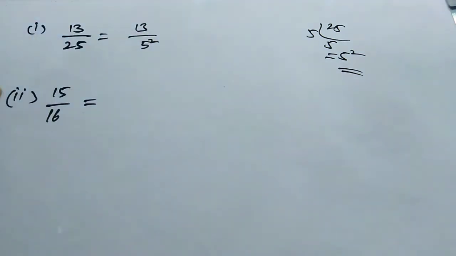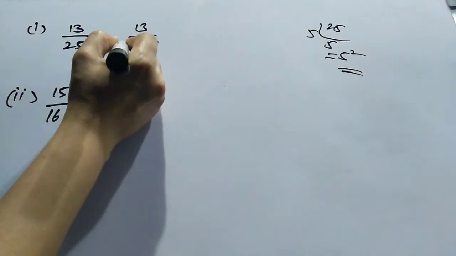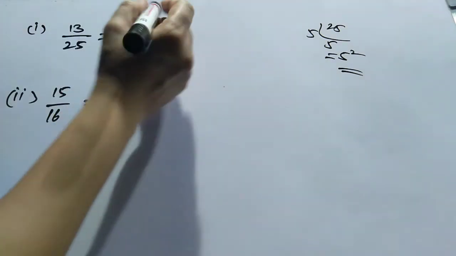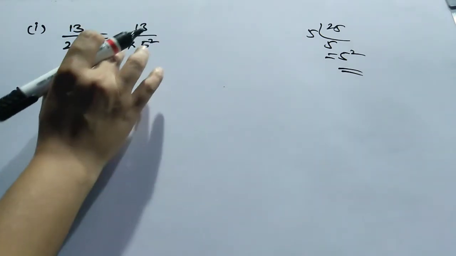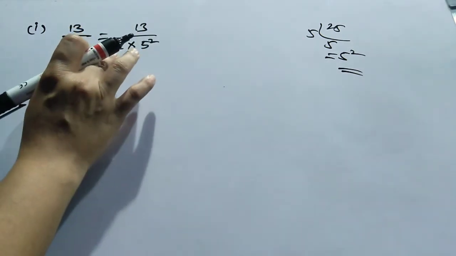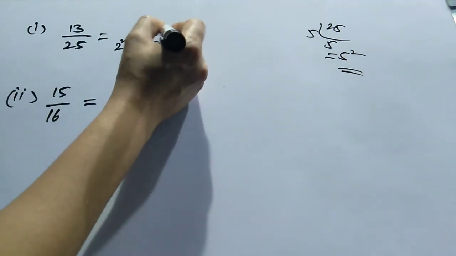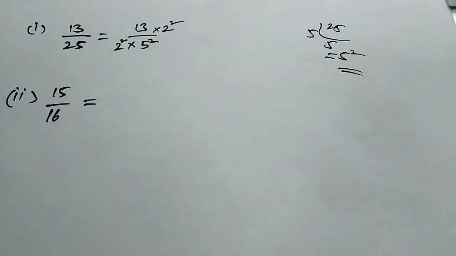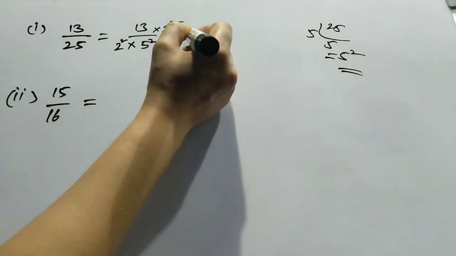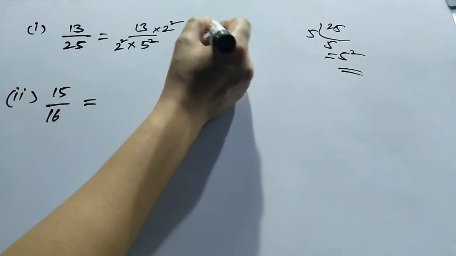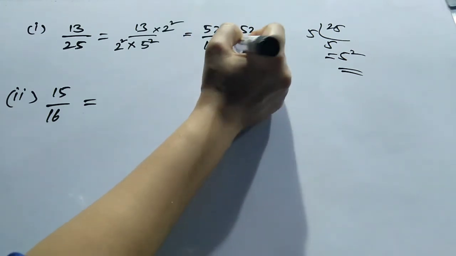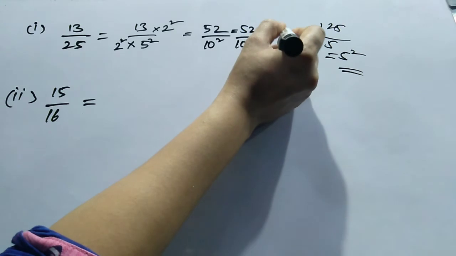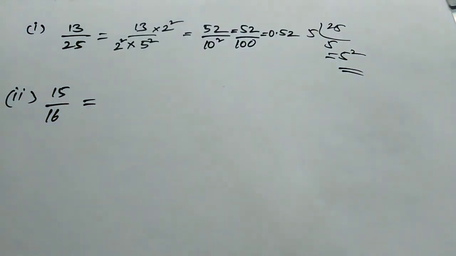So what you have to do? You have to divide and multiply by the missing number. What you are missing is 2, and the power must be the same to get the power of 10. So you have to multiply the missing number in numerator and denominator. So what will you get? 13 fours are 52, 5 twos are 10 square, so 52 by 100 means you will get 0.52.